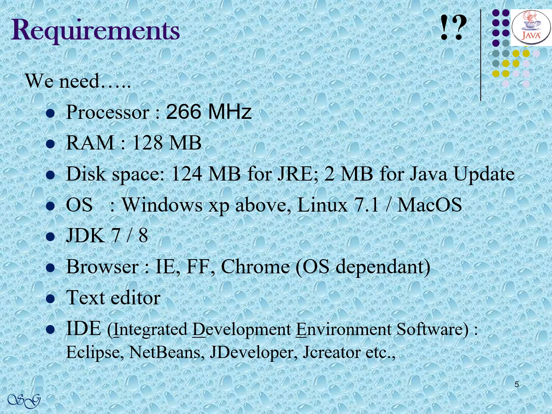The important component of Java is JDK, Java Development Kit, that is version 7 or 8. We need a browser like Internet Explorer, Firefox, Chrome and many others depending upon the OS. A text editor like Notepad can be used for creating the source file. Alternatively, we have many IDEs, that is integrated development environment software like Eclipse, NetBeans, JDeveloper, JCreator and many more that could be used to develop Java programs.